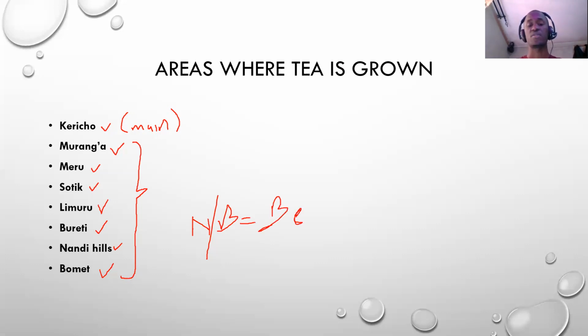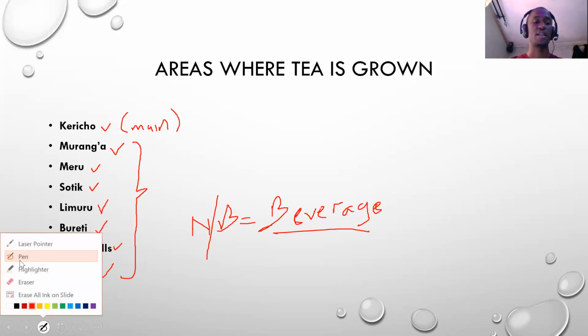Tea is a beverage crop. Class 6, I hope you know the meaning of beverage by now, because you were taught about different types of crops in science in class 4. Tea is a beverage crop. Beverage means tunakunywa chai. Tea in Kiswahili is chai. Tunakunywa chai. So tea is a beverage crop which people do what? People drink. So that is something that I was almost forgetting, but I remembered it.